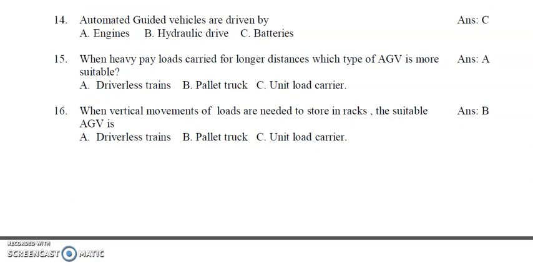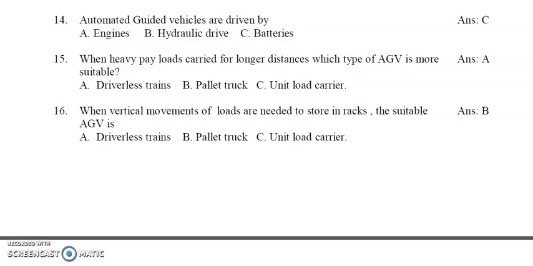So the next topic is automated guided vehicles. Question 14. Automated guided vehicles are driven by: A. Engines, B. Hydraulic drive, C. Batteries. So automated guided vehicles are driven by batteries. So the answer is C.